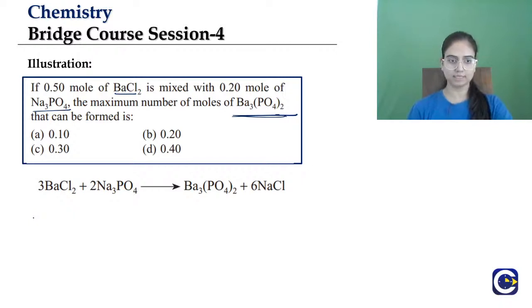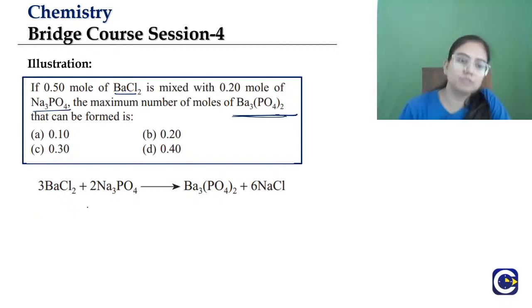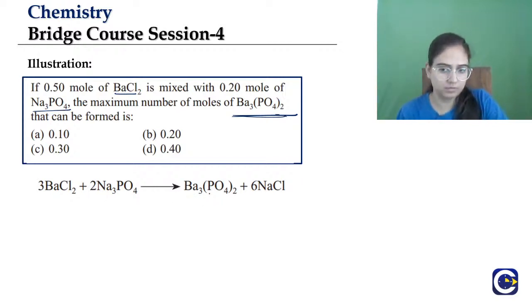Can you solve this? You have to find out the maximum number of moles. Now you see, student, you can use your logic that 3 moles of barium chloride, 2 moles of sodium phosphate, 1 mole of barium phosphate, 6 moles of sodium chloride.